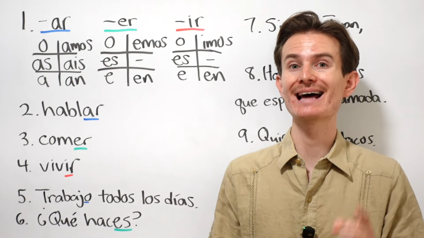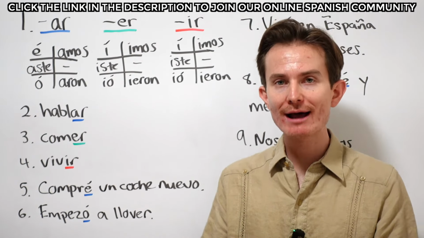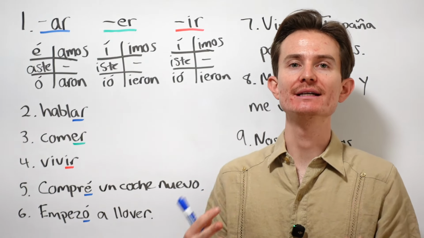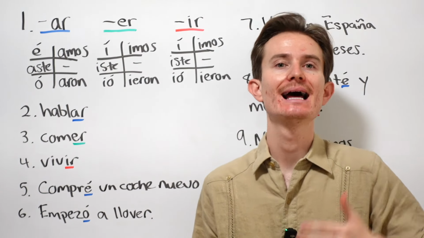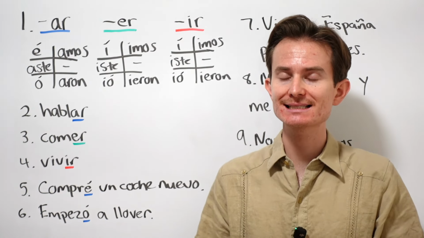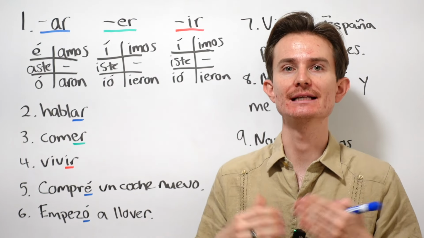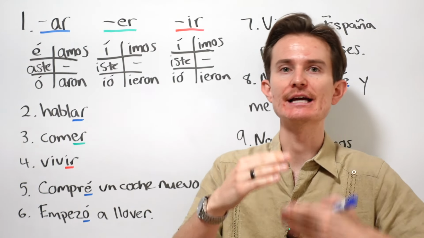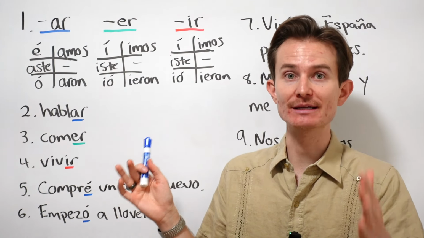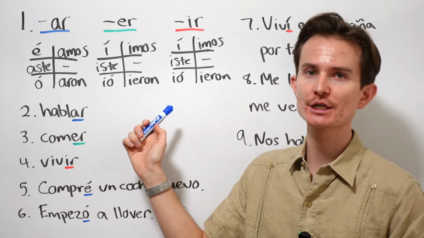Okay, now let's take a look at the past tense in Spanish. Okay, now let's take a look at the preterite. Remember that in Spanish, the most common ways to speak in the past are using the preterite and the imperfect. Here is the one thing you need to remember about the past tense. The preterite is for one-time actions in the past, whereas the imperfect is for ongoing actions in the past. Right now, we're going to look at the preterite, and then we're going to take a look at the imperfect, okay? So here are the conjugations for the preterite.